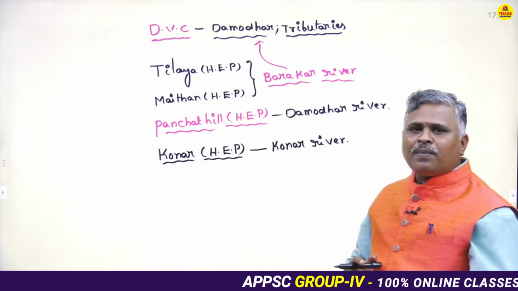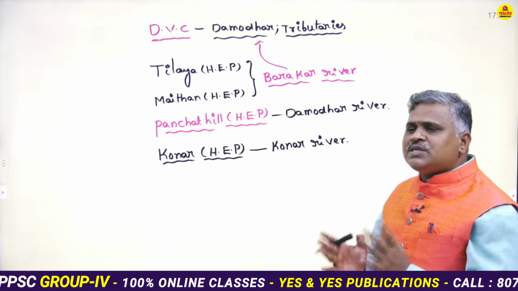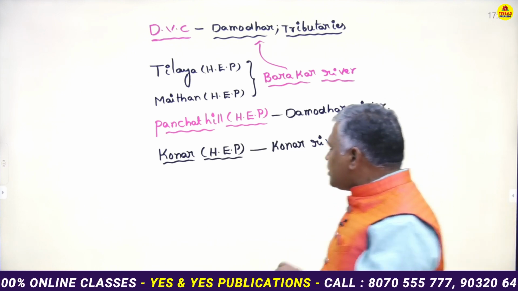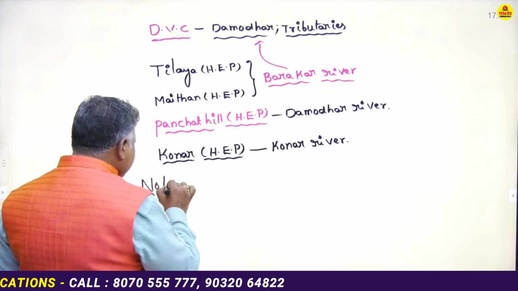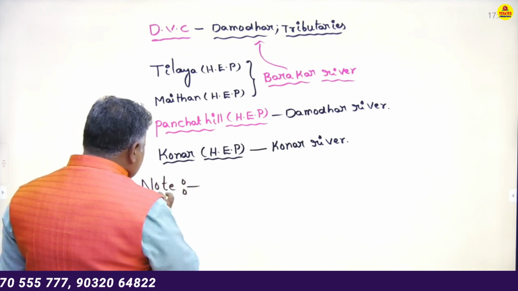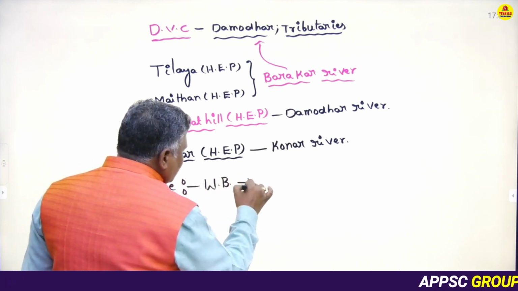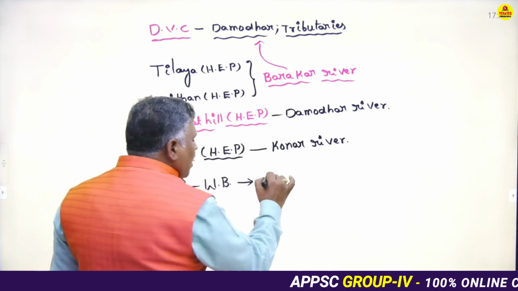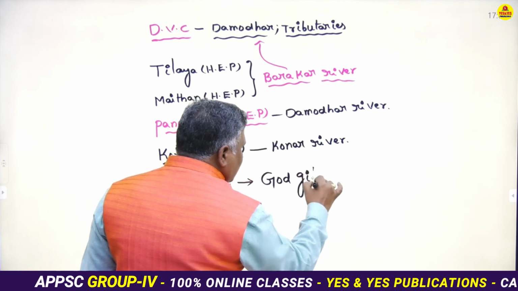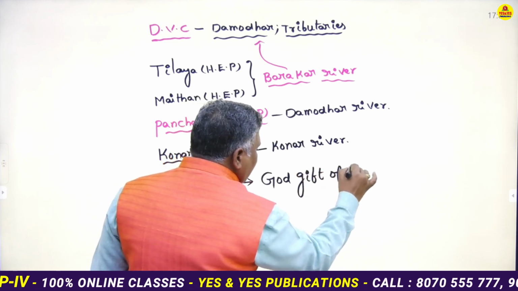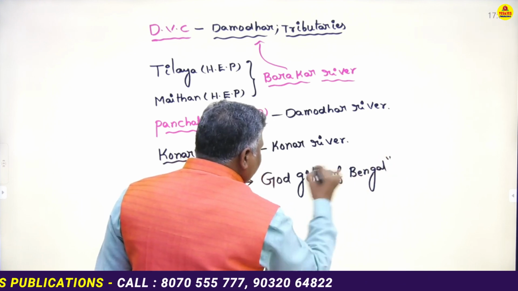Since they provided all of these along with hydroelectric power, now, at present, currently in West Bengal, the Damodar River is called the God gift of Bengal. Very important note. Now it is called God gift of Bengal.